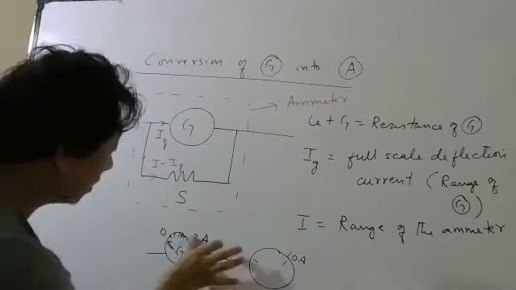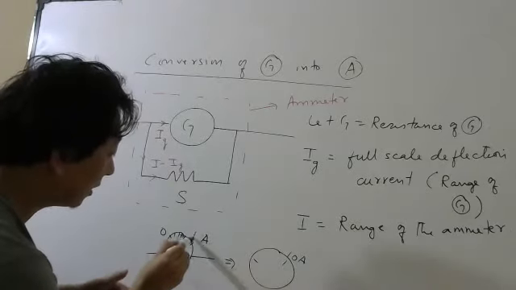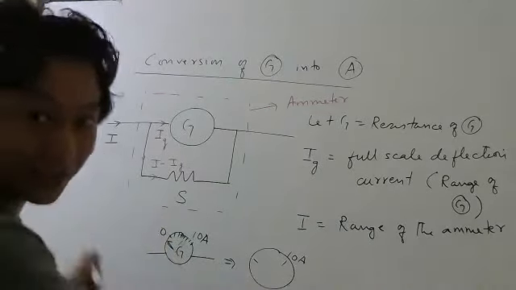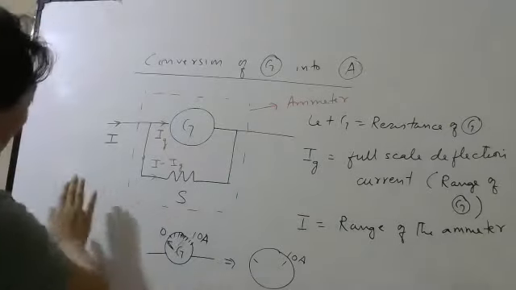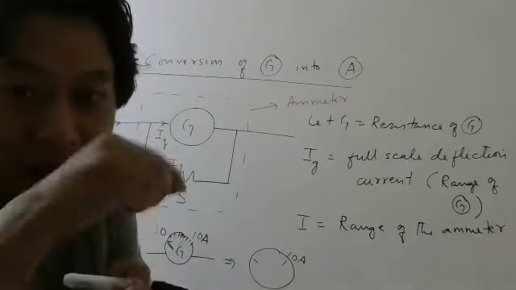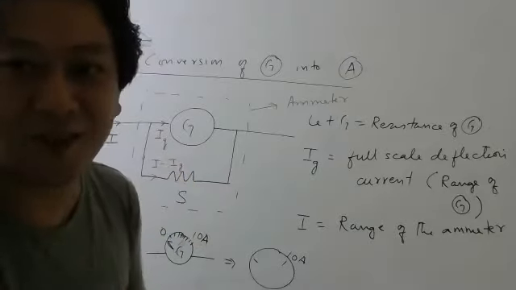So now what you do? Just rub this and write here 10 ampere. That's it. In the circuit 10 ampere is flowing, so by passing 10 ampere here, the needle will deflect fully. What number you write there is your wish.